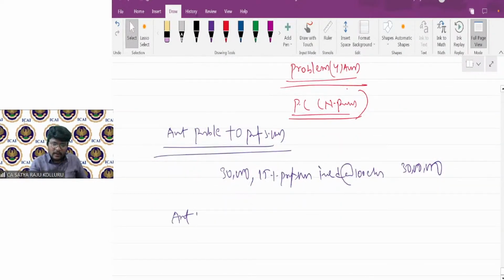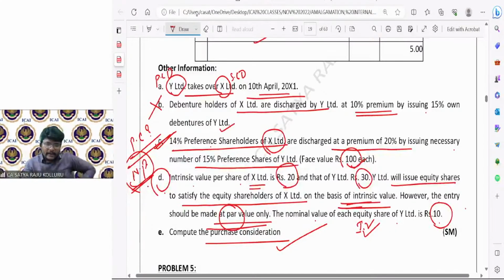Next, amount payable to equity shareholders. I have not yet explained this. Please concentrate. Intrinsic value per share of the selling company or purchasing company: X Limited is the selling company. Intrinsic value per share of the selling company is 20. Intrinsic value per share of the purchasing company is 30. We will issue equity shares to satisfy the equity shareholders of X Limited. Simply, he is telling that on the basis of intrinsic value, we are going to discharge the equity shareholders of the selling company.